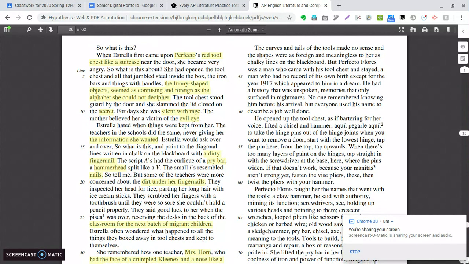He had a history that was unspoken, memories that only surfaced in nightmares. Okay, so there seems to be some sort of trauma there with memories that surface as nightmares. No one remembered knowing him before his arrival, but everyone used his name to describe a job well done. So Perfecto, like his name suggests, is associated with doing a good job, right?